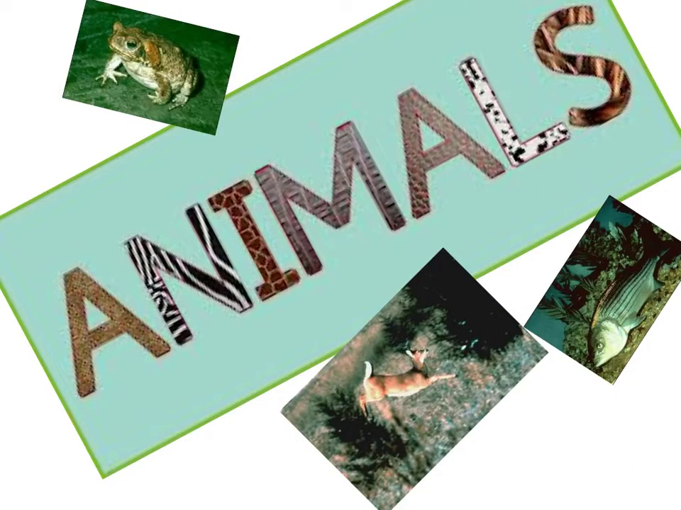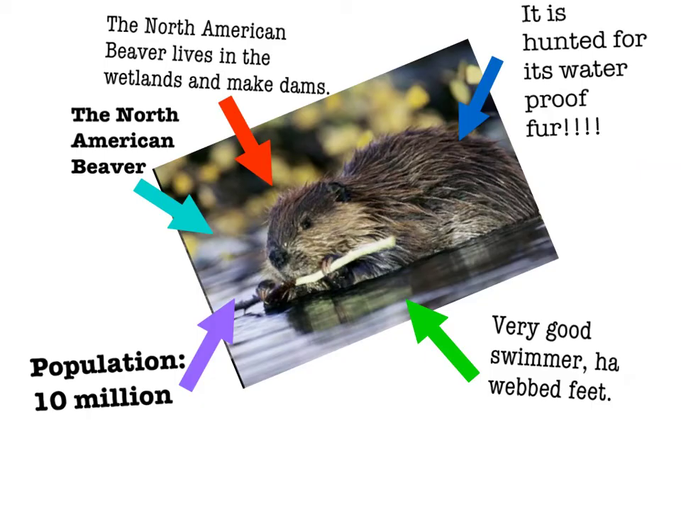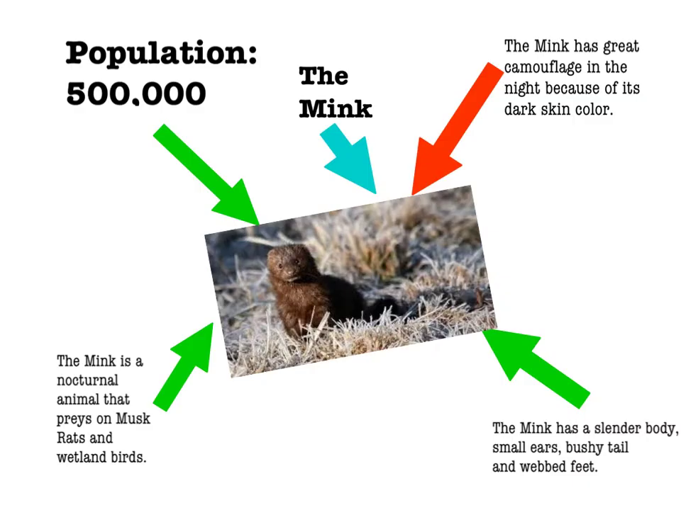The animals in the wetlands. The North American beaver is well adapted to the wetlands, and it has webbed feet so it can swim well. They build dams to still the water so they can nest and feed. Estimated population: 10 million.